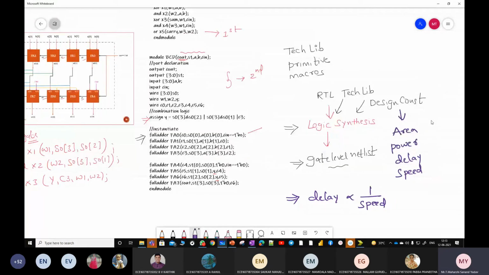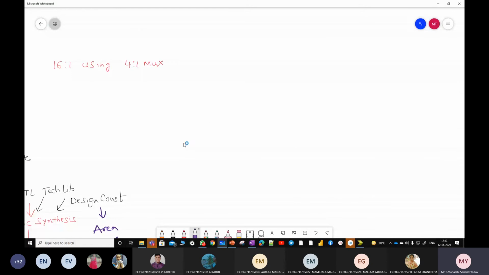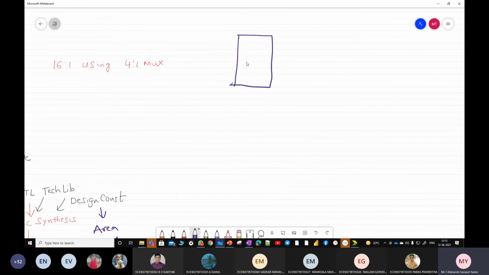Okay, so one more thing is 16:1 using 4:1 mux. Tell me the diagram. 16:1. So overall thing is I want a 16:1 multiplexer. So 16:1 means it contains how many inputs? 16. One output. How many selection lines?